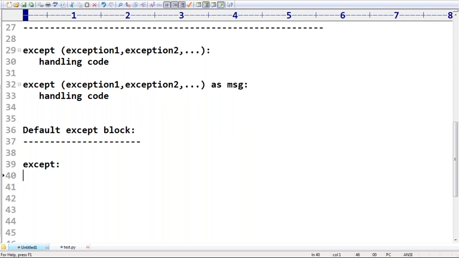In the Java language somewhere we may have catch of exception. Are you getting catch of exception? But here it is just except colon, that's all. This is nothing but the default except block.